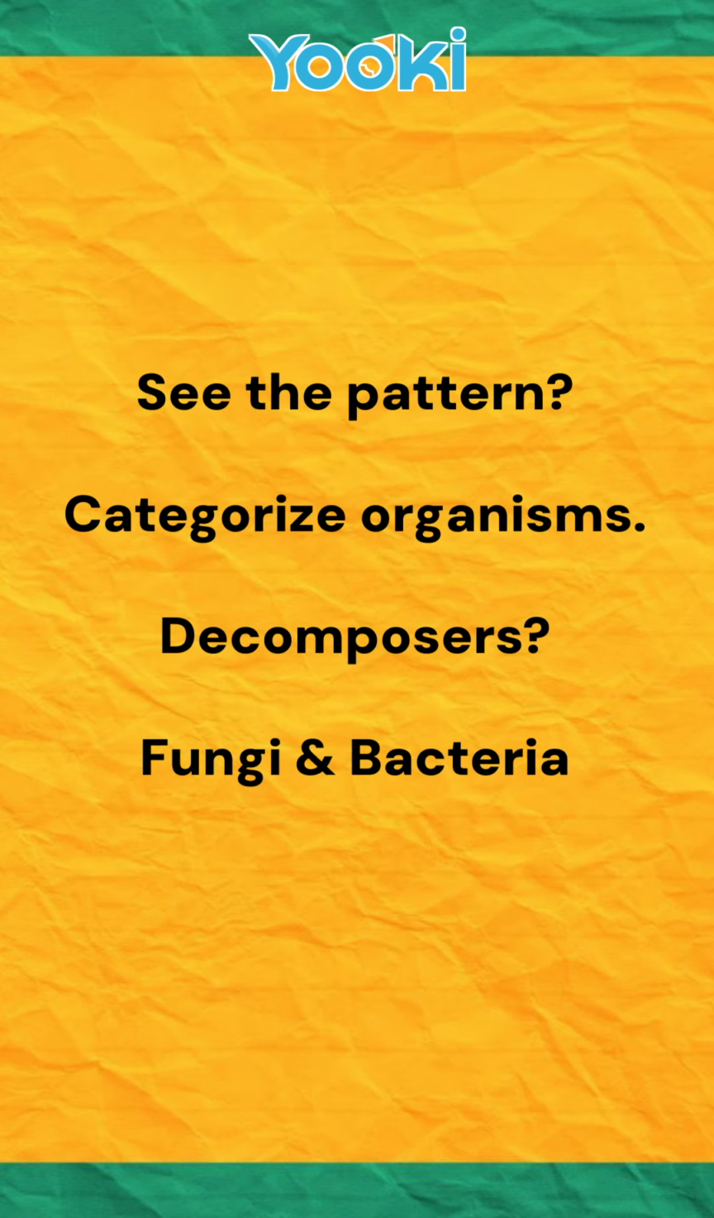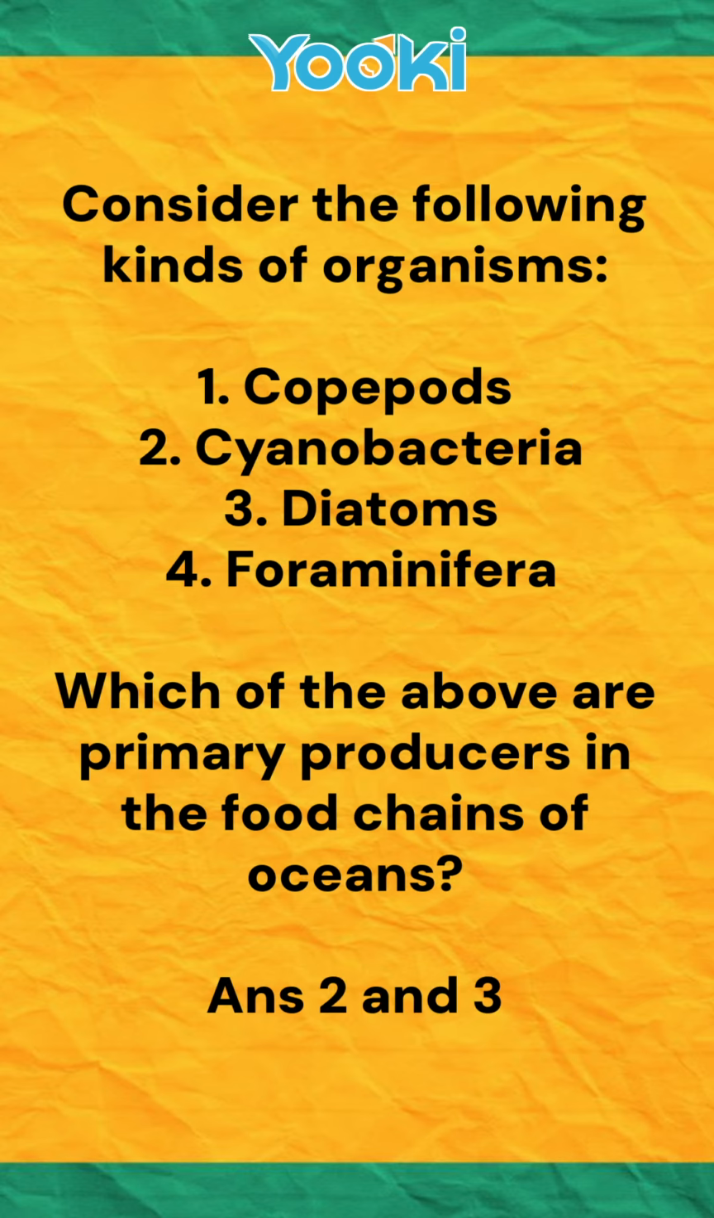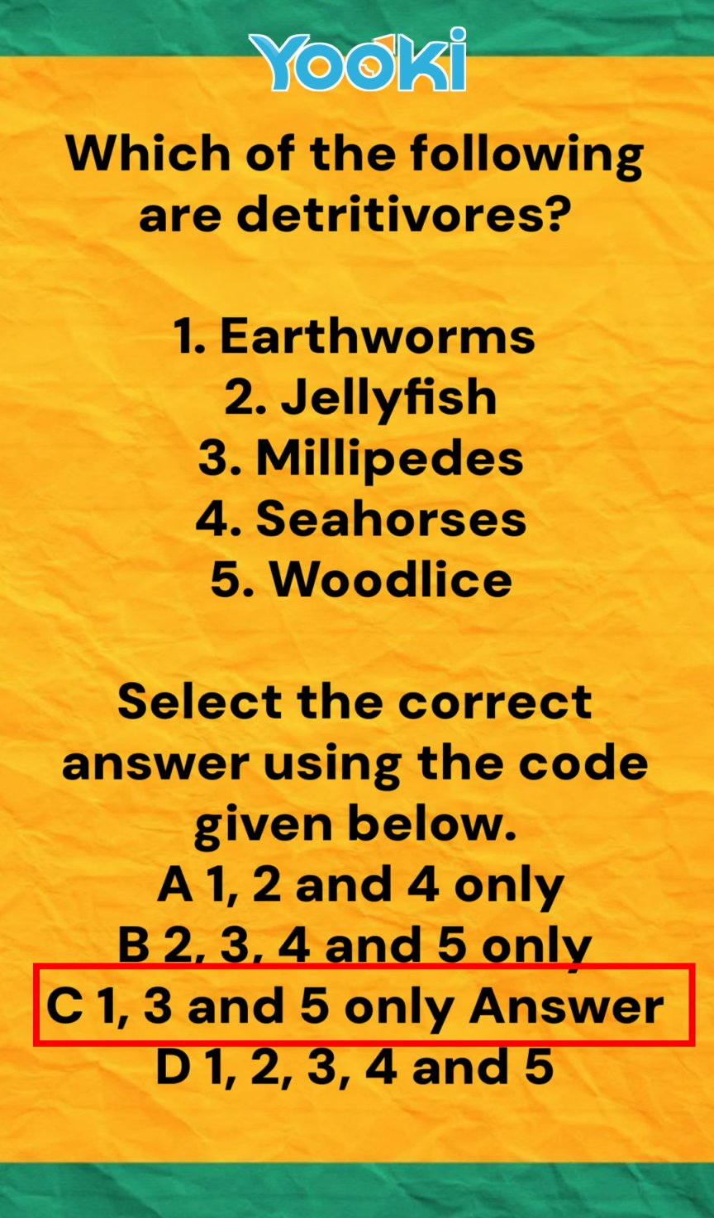See the pattern in this section. UPSC constantly asks you to categorize organisms. Look at the question on your screen: decomposers, fungi, and bacteria. The ocean's primary producers: cyanobacteria and diatoms. Detritivores: earthworm, millipedes, woodlice. This is all static, list-based knowledge that guarantees marks.